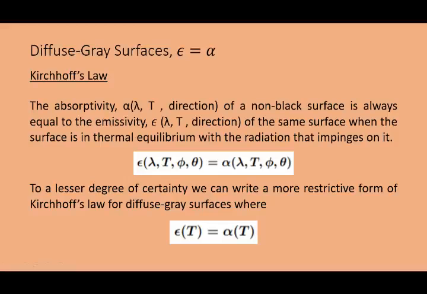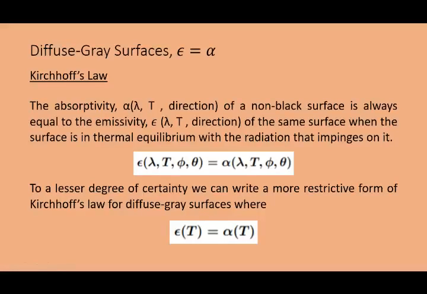Next is diffuse gray surfaces. Based on Kirchhoff's law, the absorptivity of a non-black surface is always equal to the emissivity of the same surface when the surface is in thermal equilibrium with the radiation that strikes it. So this is the thermal equilibrium.